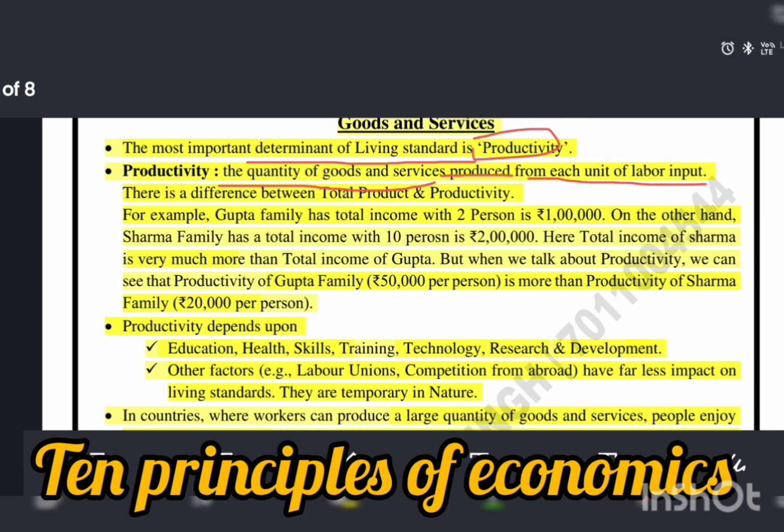There is a difference between total product and productivity. For example, the Gupta family has a total income with 2 persons earning 1 lakh each, and the Sharma family has a total income with 10 persons of 2 lakh. Here the total income of the Sharma family is much more than that of the Gupta family.